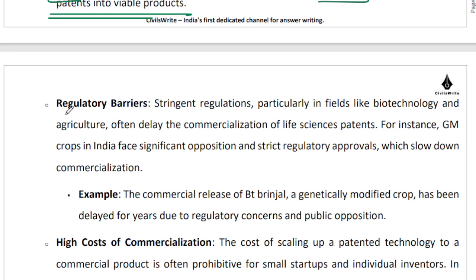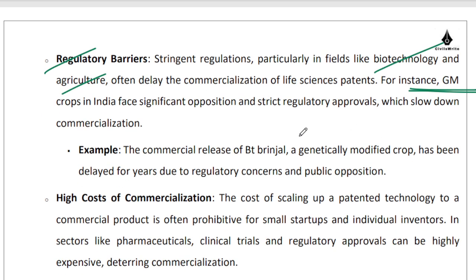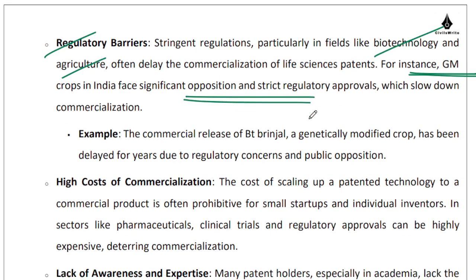There are regulatory barriers in India, like for example, in biotechnology, in agriculture, for example, your genetically modified crops. We can do a significant amount of transfer of technology from labs to the fields, right? But this entire field of genetically modified crops has been stuck in opposition, in regulatory approvals and challenges in Supreme Courts and so on, right?